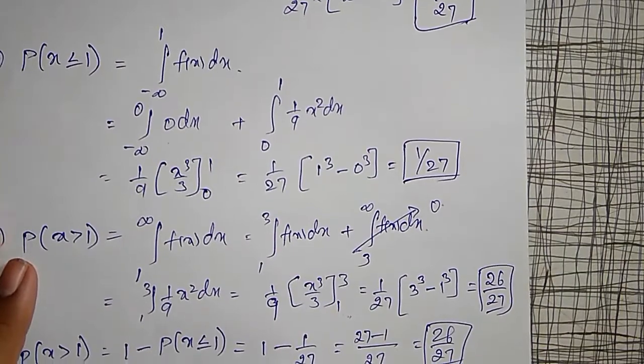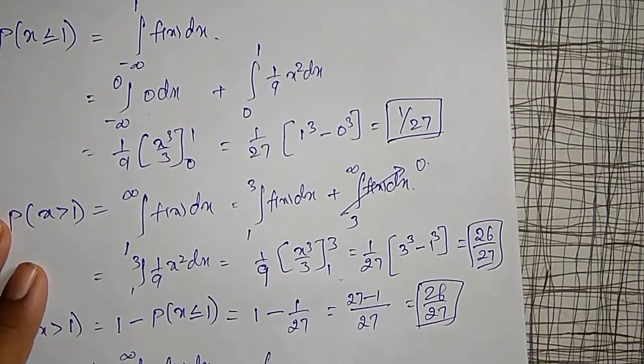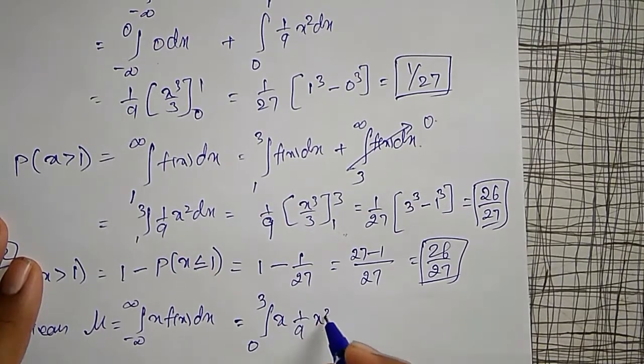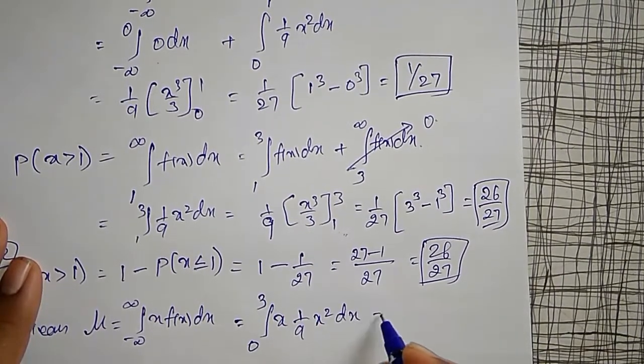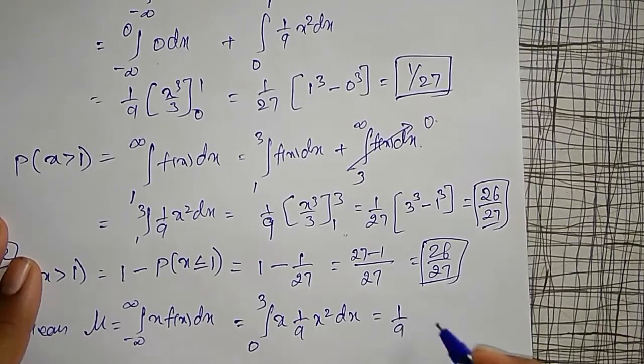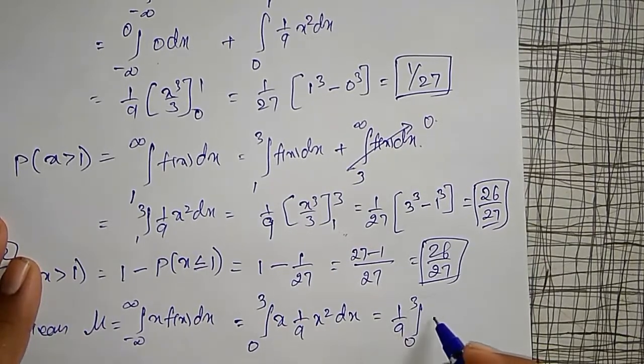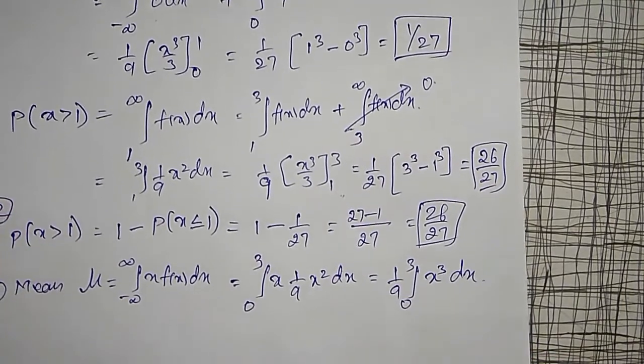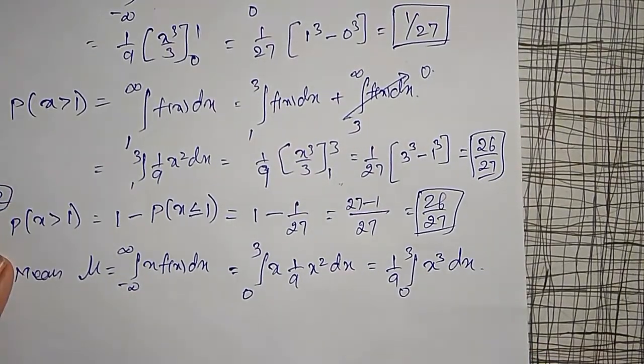Therefore instead of minus infinity to plus infinity, I will select it as from 0 to 3 x into f of x. X into the function f of x is 1 by 9 x square into dx. That is 1 by 9 integration from 0 to 3 x cube dx. This one I have to evaluate now.